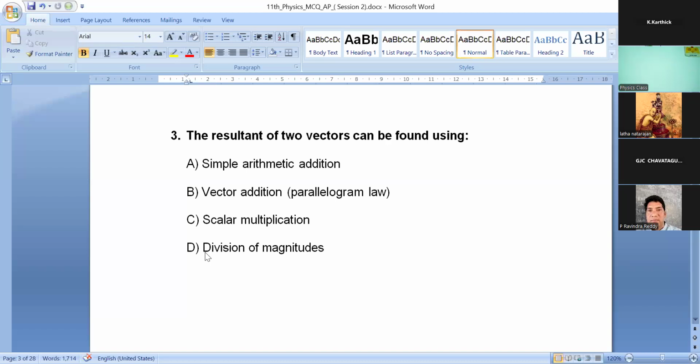Third question, the resultant of two vectors can be found using option A, simple arithmetic addition, option B, vector addition, that is a parallelogram law, C, scalar multiplication, and option D, division of magnitudes. The resultant of two vectors can be found using which one is correct? Option A or option B or option C?